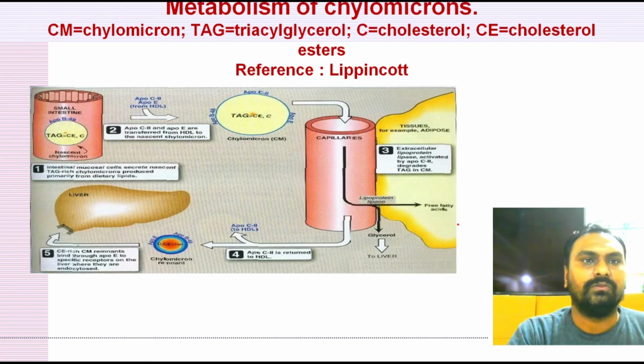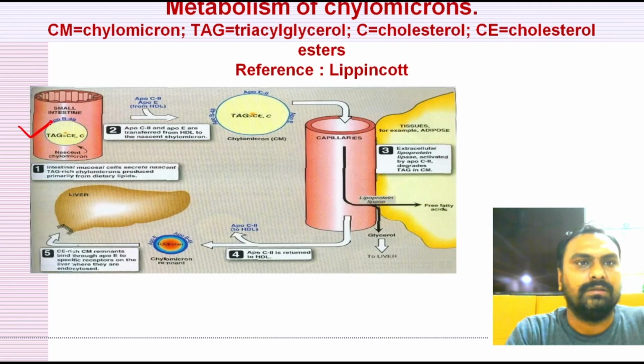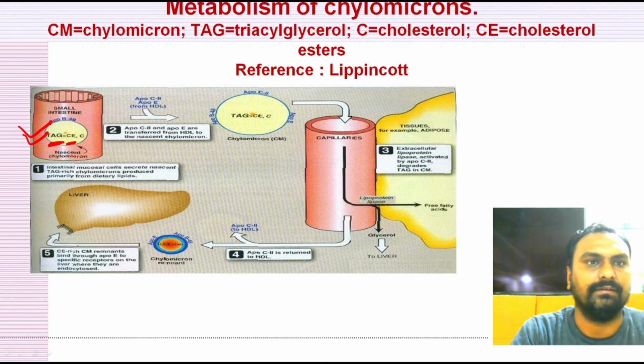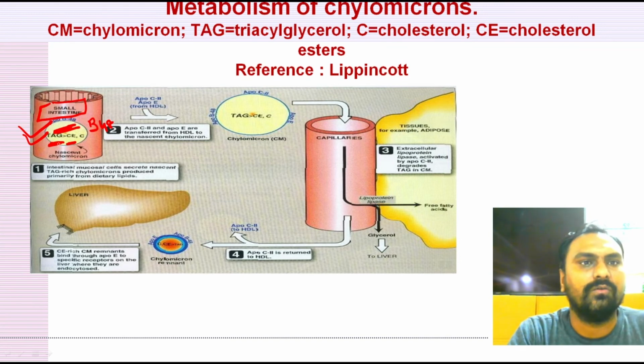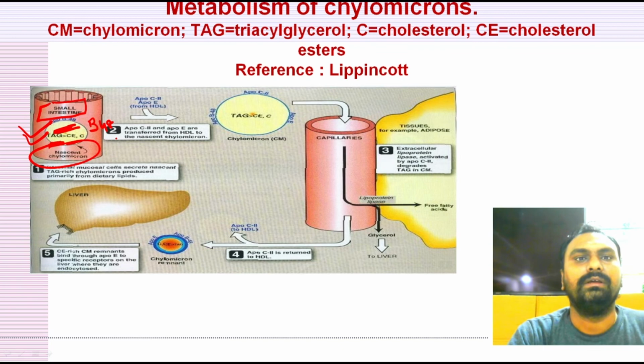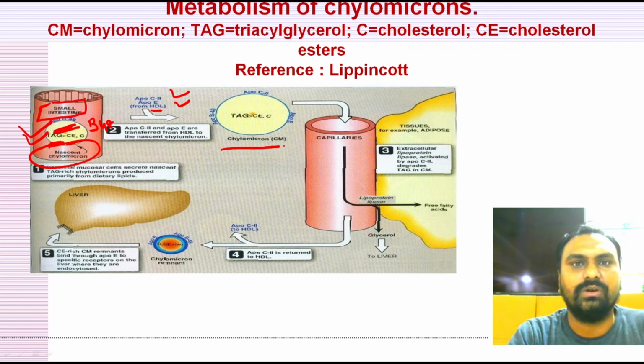Okay, so if I show you the diagram, you can see here the dietary lipids contain triglyceride as the major portion, with a small amount of cholesterol ester. ApoB48 along with the triglyceride and cholesterol ester will form the nascent chylomicron. Then ApoC2 and ApoE are donated from HDL and it forms the mature chylomicron.